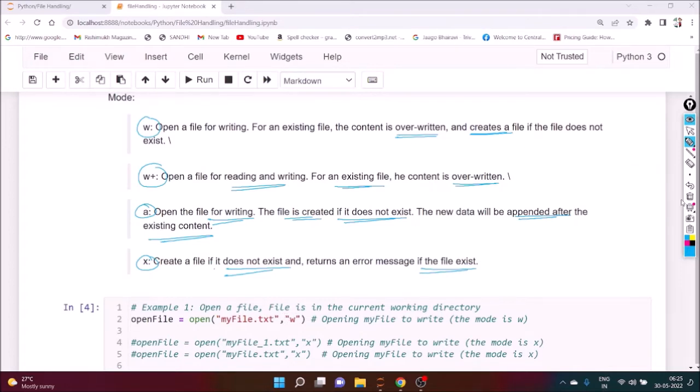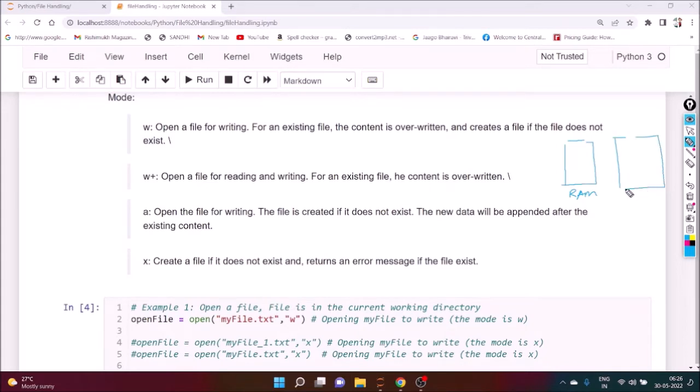So we can see the differences. So suppose one particular file is there. Suppose this is what our RAM, and this is what our secondary memory. Okay, so when we write W, suppose one file is there, name of the file is say myfile.txt. This is what our file, and here the content say A, B, C, D. It is written that A, B, C, D. Now, if you mention the W, that means what? We want to erase this particular part when we have to load the new content.